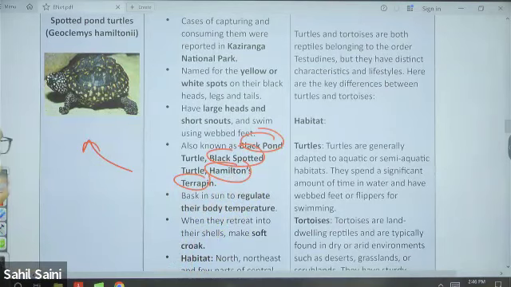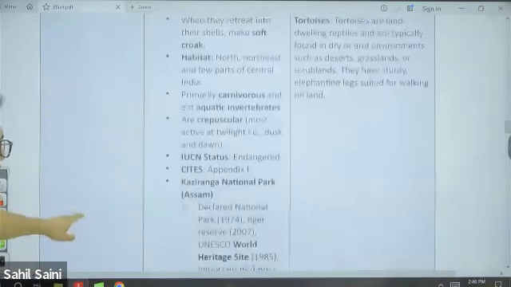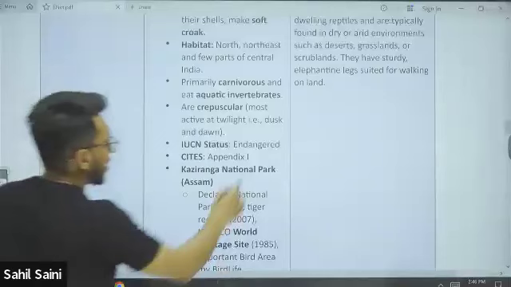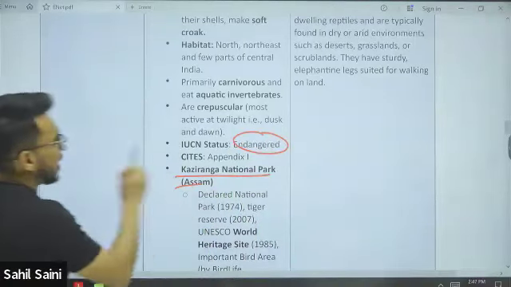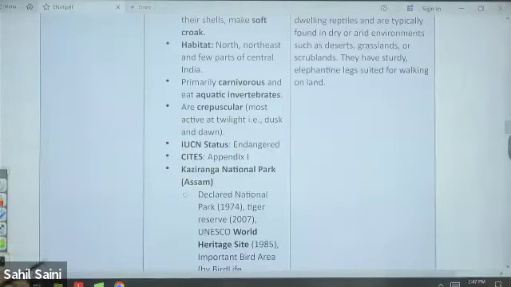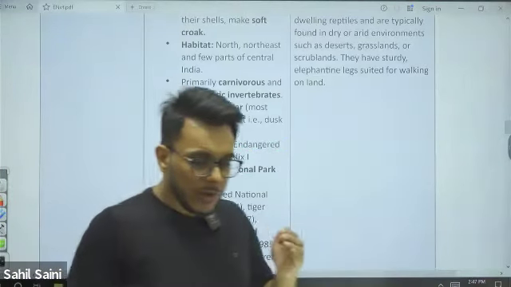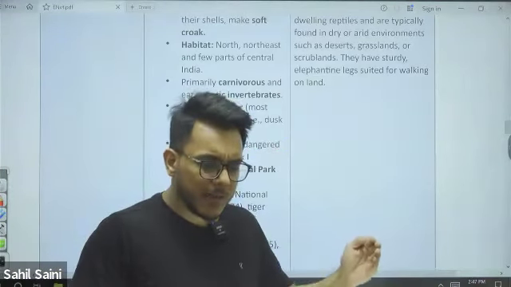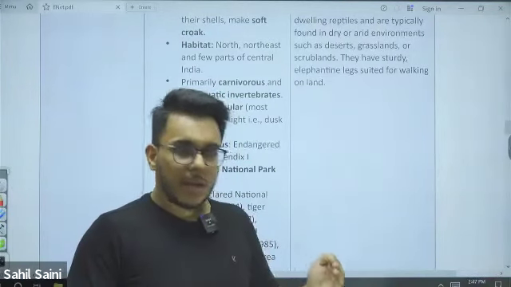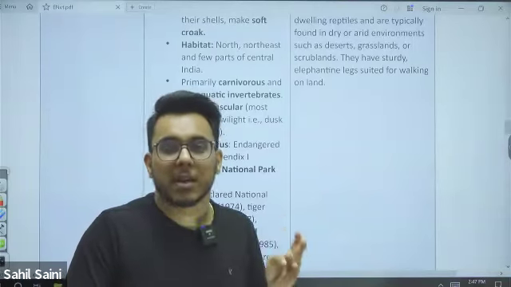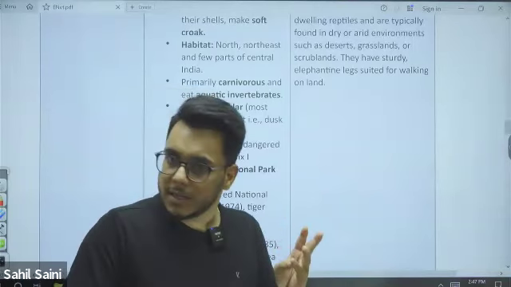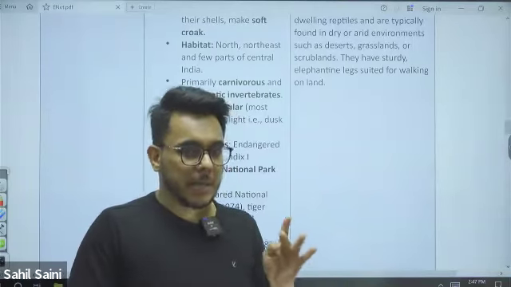Now, what is their IUCN status? IUCN status is endangered, and largely they are found in Kaziranga National Park. Now, if you recall, just a few minutes back, I told you that there can be 3 types of animals on the basis of their behavioral activities: nocturnal, diurnal, crepuscular.